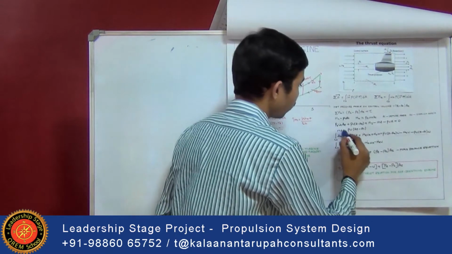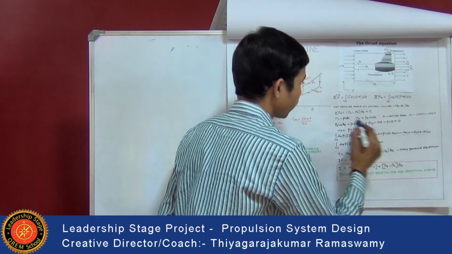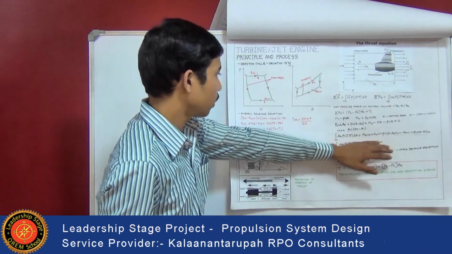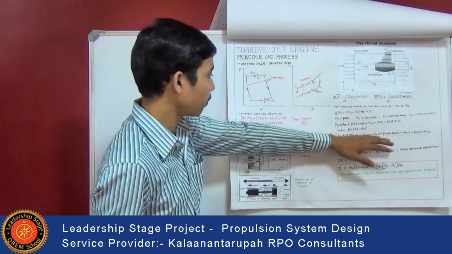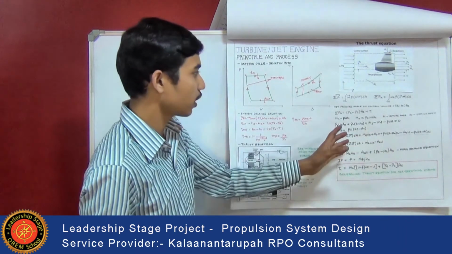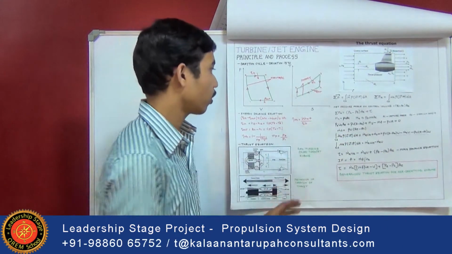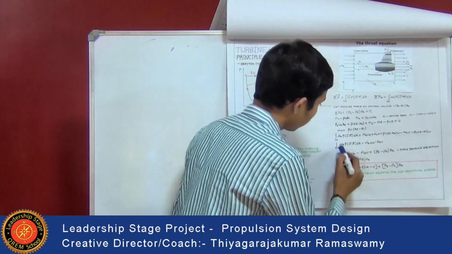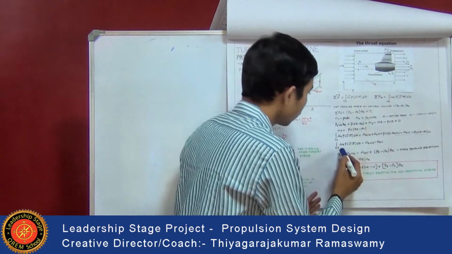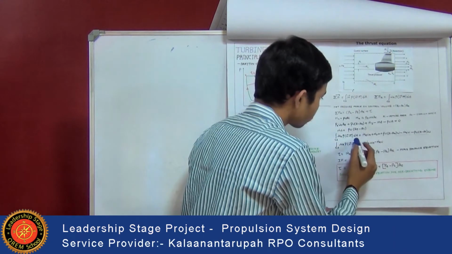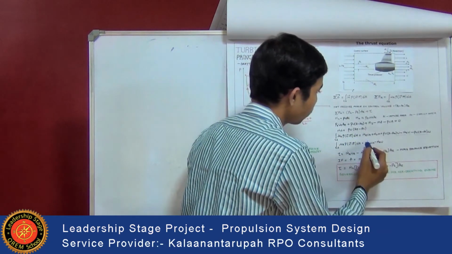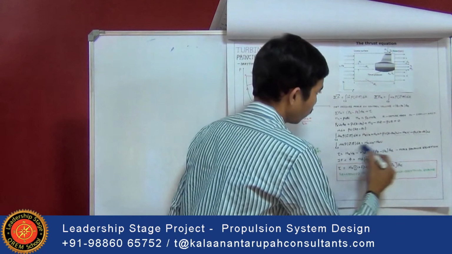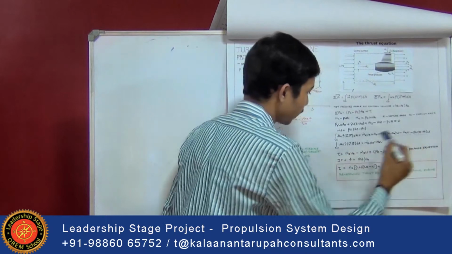So finally we get m_s equal to rho u (A_e minus A_i). Then the momentum balance equation is applied. Application of this momentum balance equation gives the flux in the x direction, that is nothing but the integral over the control surface of u_x into rho u dot n into dA, which is equal to m_e into u_e minus m_a into u. So finally we get the flux in the x direction.